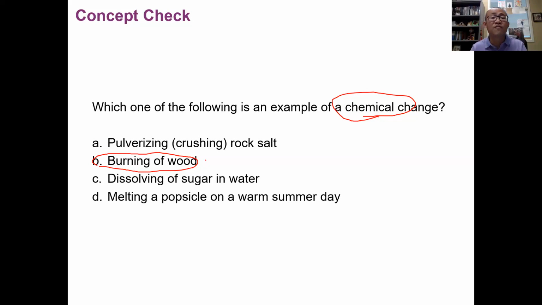The other ones are all physical change, such as crushing rock salt, you just divide it into smaller pieces, dissolving sugar in water, sugar is still sugar, water is still water, they're just mixed together, melting a popsicle, melting is that change from solid to liquid. It is still popsicle substance. You're not getting a new substance. So the only thing getting a new substance is burning the wood. In fact, you can take a short note here. Most processes involving burning: heat, flame, sound.